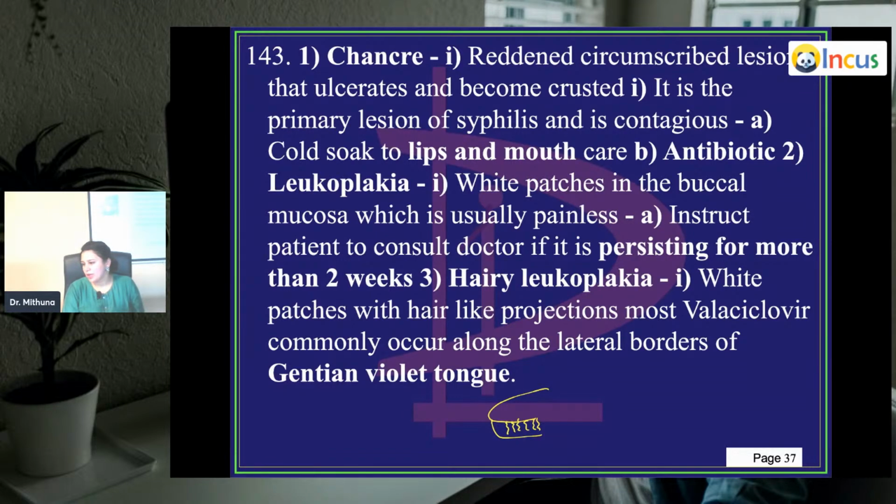It's a hair-like structure which commonly occurs on the lateral borders of the tongue. So whenever you're trying to stain the tongue with gentian violet, you can see all those areas around.